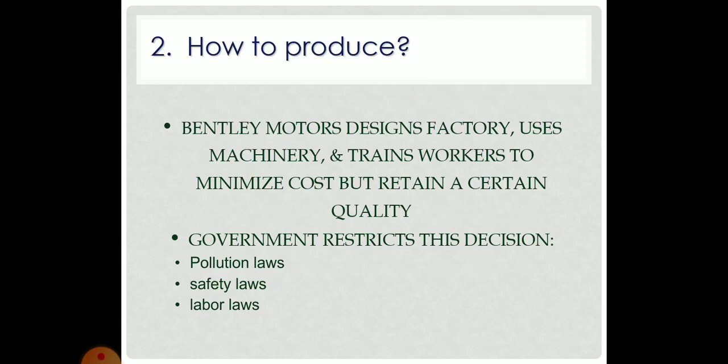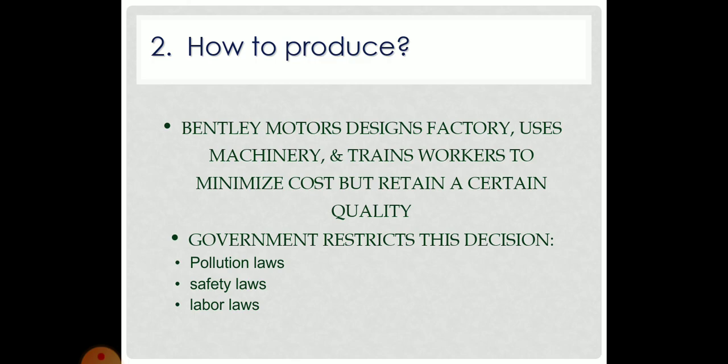So how to produce? Bentley Motors designs a factory, uses machinery and trains workers to minimize cost but retain a certain quality. So in this example, Bentley designs a factory, uses machinery, and trains the workers.